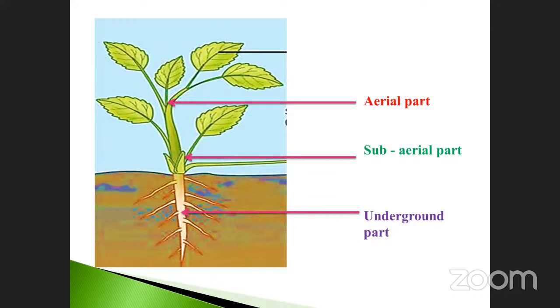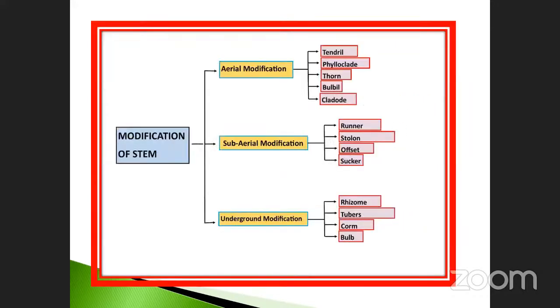Okay, go to the next one. See the same one, I have given as a chart. The modification of stem: aerial, subaerial and underground modification. Tendril, phylloclade, thorn and bulbil and cladode, runner, stolon, offset, sucker, and rhizome, tubers, corm and bulb. These are all very, very important. You must note them down. Anyhow, you must know what modifications are there and their examples. It is also very, very important. Go to the next one.